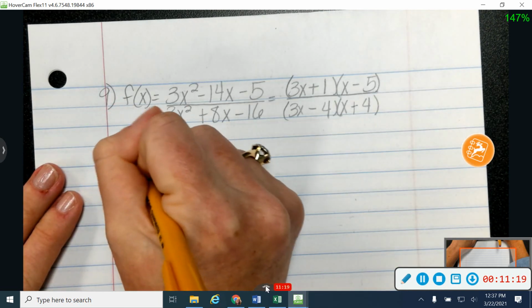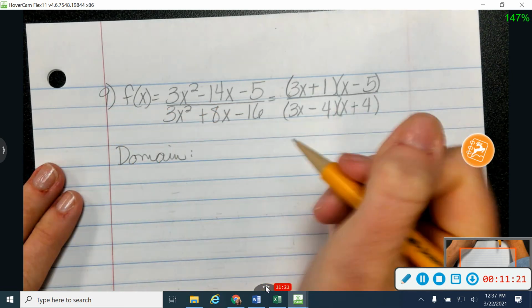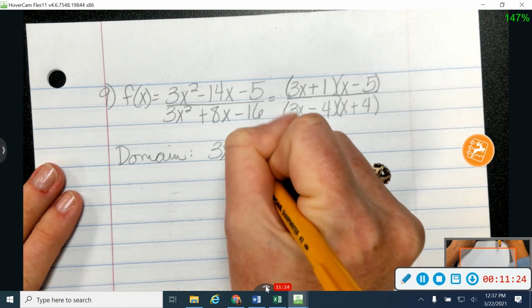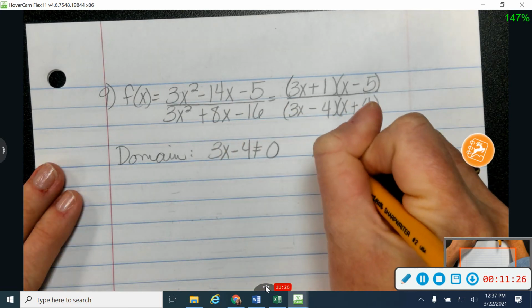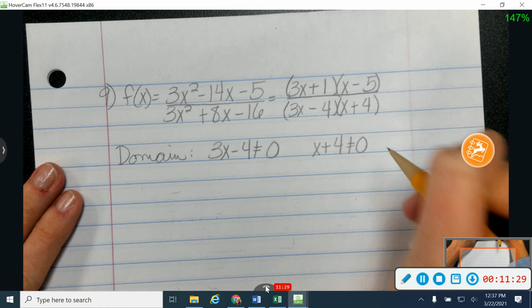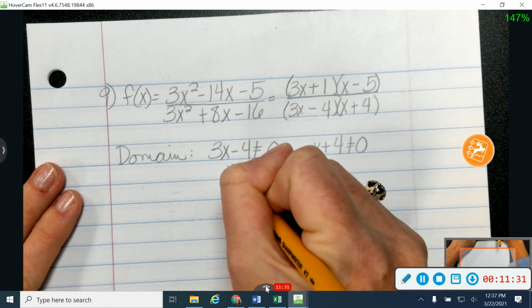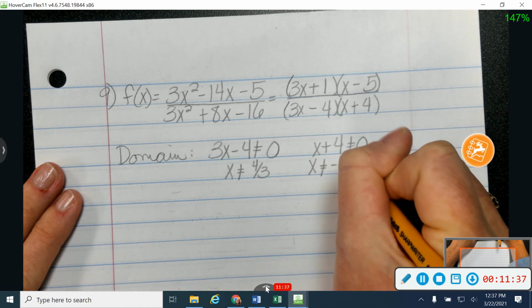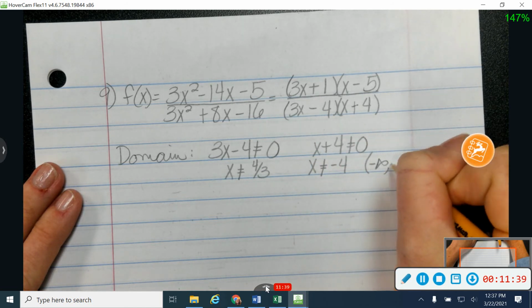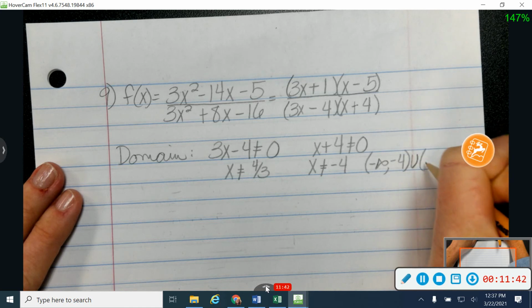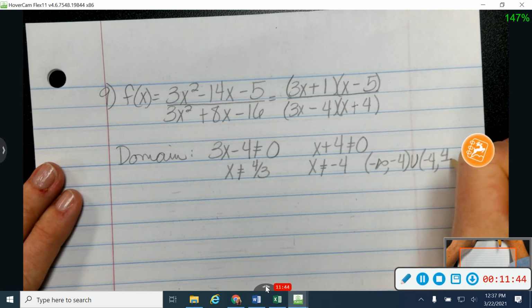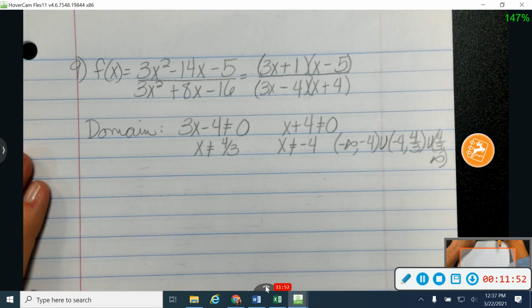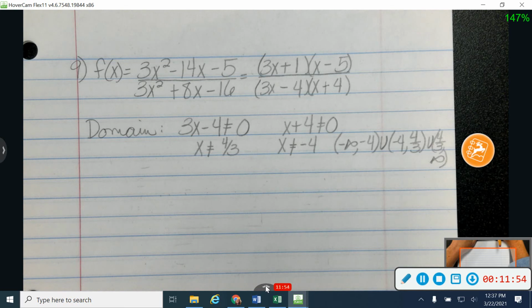All right, so on this one, when I go to look at my domain, I'm going to say that both pieces cannot be equal to 0. So x cannot be equal to 4/3, and x cannot be equal to negative 4. So when I write that, I'm going to do the negative 4 first. I'm going to go from negative 4 to 4/3, because again, it's going to bump right up against those asymptotes. Whew, I'm running out of room. And then keep going. So it'll go right up to those asymptotes, and then it's going to keep going.